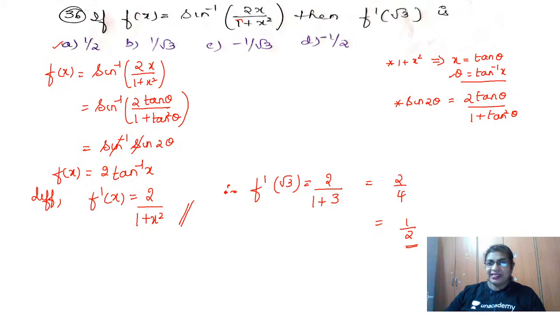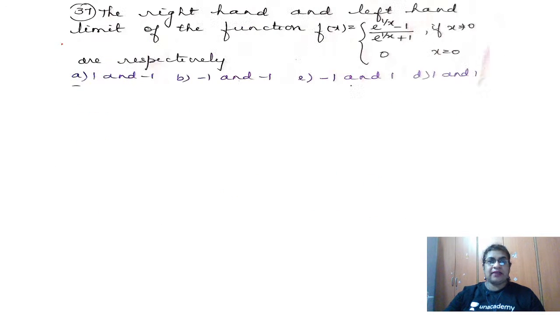Yes, so I hope it is clear. We move on to the next question, question number 37. What is this question telling us? The right hand and the left hand limit of the function f of x is equal to e power 1 by x minus 1 by e power 1 by x plus 1 for x not equal to 0, and 0 for x equal to 0, are respectively.